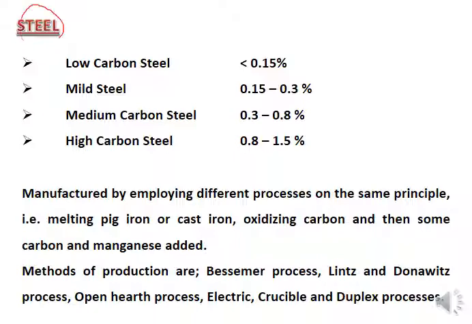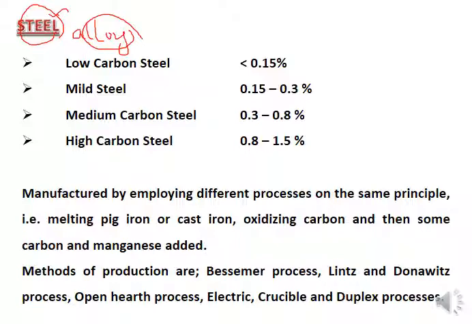Then comes the steel. Steel is actually not a metal, it is an alloy. If we talk about only the metal, then in the metal category, wrought iron is the finest type of ferrous metal, which has more improved properties as compared to pig iron and cast iron. But if we talk about the alloy, an alloy of a ferrous metal with other types of metals is called steel.